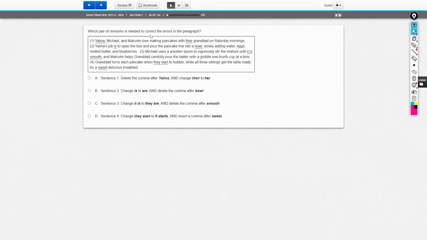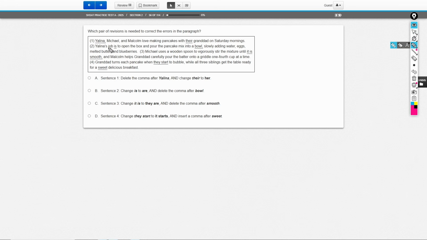All right. So here, we're locating a pair of revisions to correct the error in the paragraph, all right? Sentence number 1 says, Yelena, Michael, and Malcolm loved making pancakes with their granddad on Saturday mornings, okay? And choice A says, in sentence 1, you should delete the comma after Yelena. Now, deleting the comma after Yelena reads, Yelena Michael, and Malcolm love making pancakes. First of all, how many people are we talking about? Are we talking about 3 people or 2? Well, this comma tells us that we're talking about 3 people.